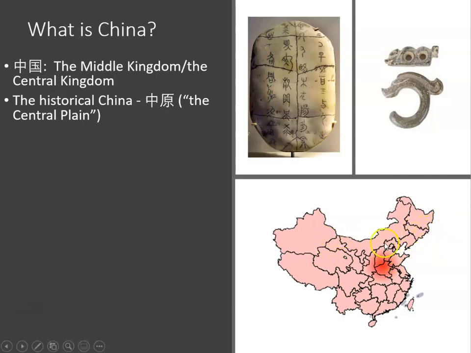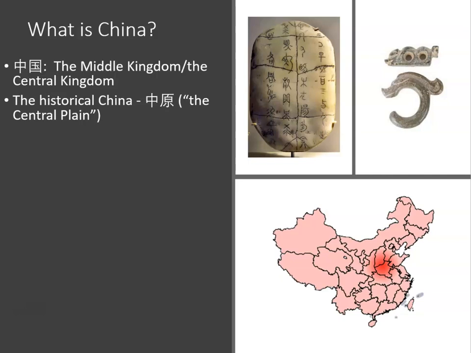Now, 中原 refers to the red-colored area if we take a look at the map of the contemporary China down below. Now, in this map, this red-colored area is called 中原. So this is a historical term. It is mostly located in nowadays Henan province of China. A lot of scholars believe that this area is the cradle of Chinese civilization. And as a matter of fact, a lot of archaeological discoveries were made to support this statement.